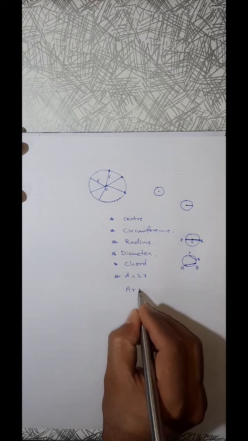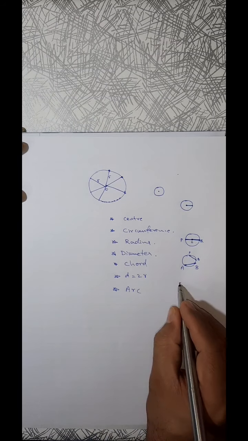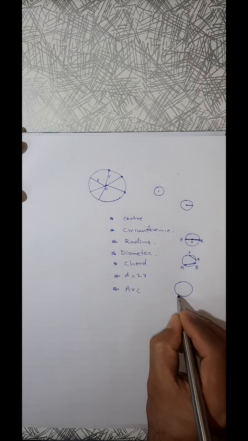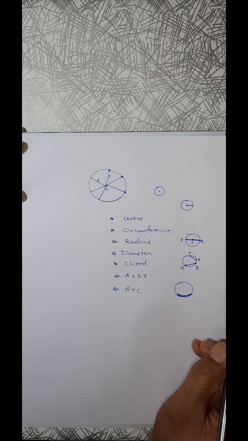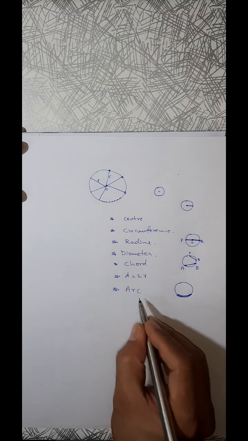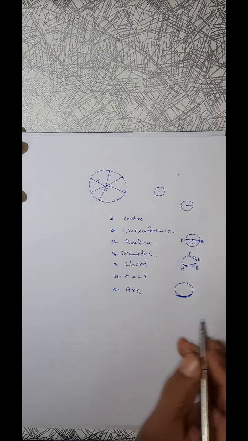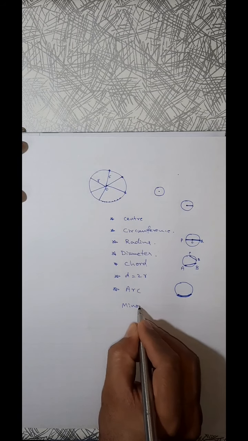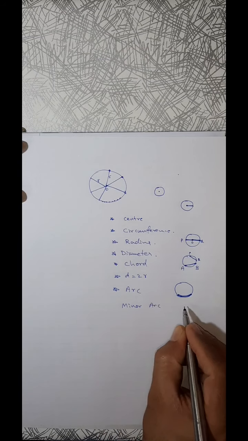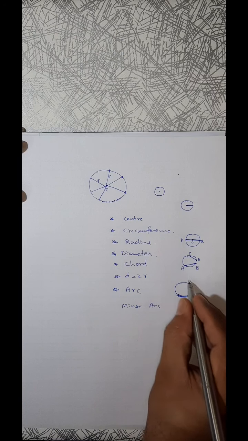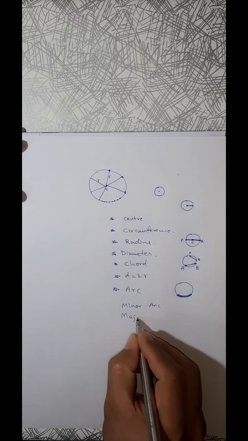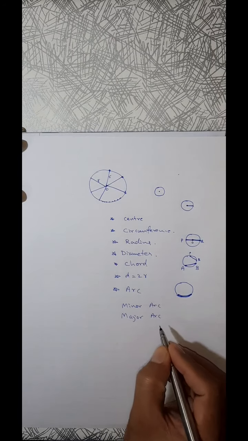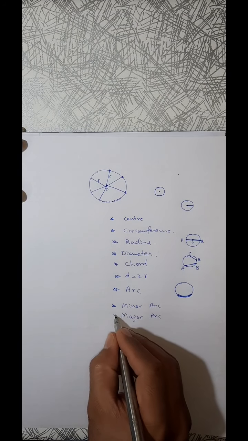Then we have arc. What is the meaning of arc? Part of the circumference from this piece to this piece. If I am taking this much, that is coming under arc. Arc means a minor arc, major arc, both are there. This is minor arc. Now the balance, if I am taking this, a major piece, bigger piece, major arc. Minor arc, major arc. Okay.